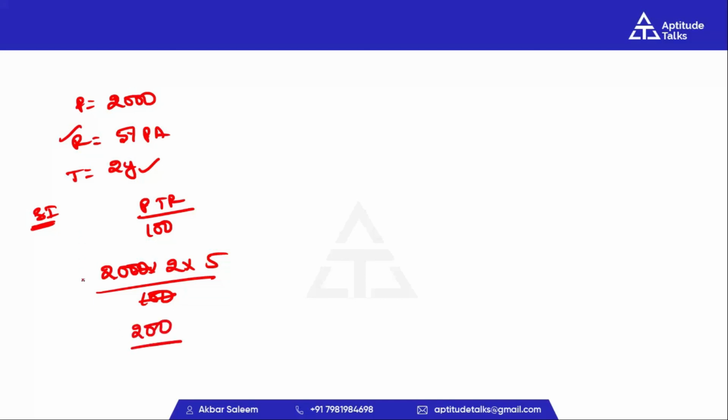So many calculations here. Without doing any calculation, how to solve the simple interest problems? By using the percentage method. Here principal is 100%. In the problem, principal is 2000 rupees. So 1 year rate of interest is 5%. For 2 years, simple interest is 10%. How many times will it cancel out? 20 times. 20 into 10, that is 200 rupees.